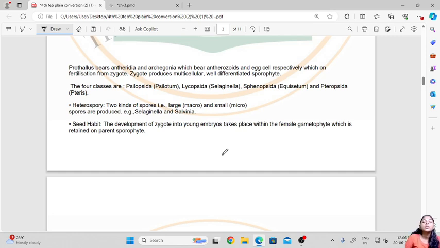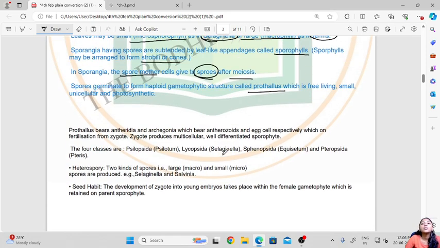Then the prothallus bears antheridia and archegonia, which are the male and female sex organs, which produce the antherozoids and the egg cell, which on fertilization will form the zygote.